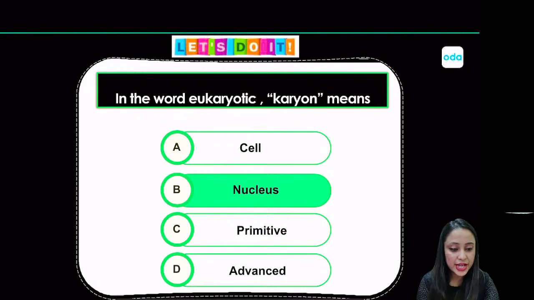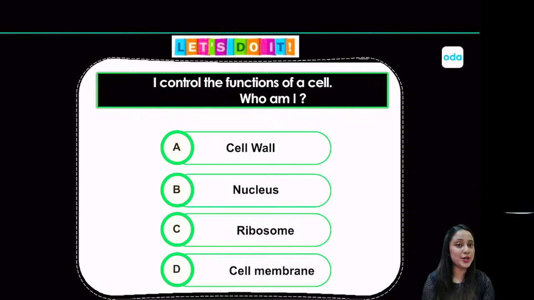Okay, let's have the next question. Question number 2 on your screen comes here. I control the functions of a cell. So who am I? If I control the functions of a cell, who am I? Have a look at the options. Is it cell wall? Is it nucleus? Is it ribosome? Or is it cell membrane?